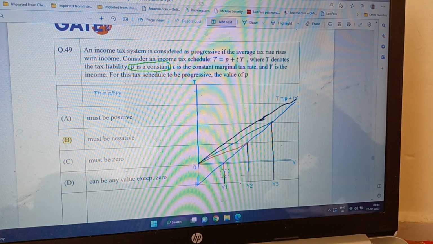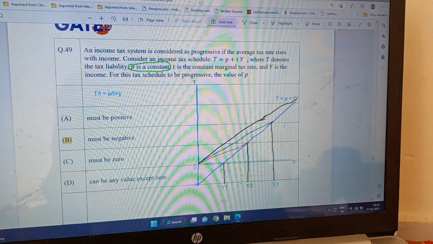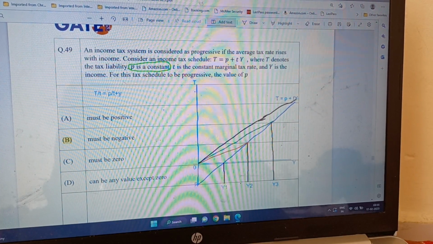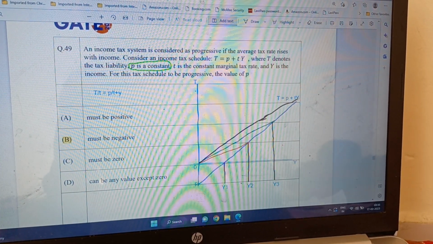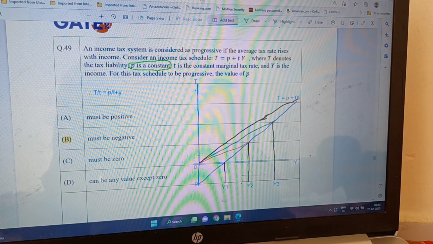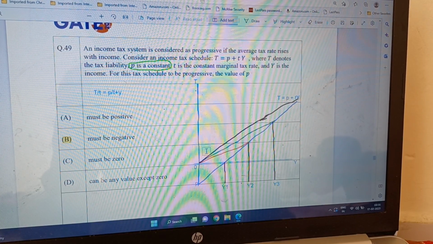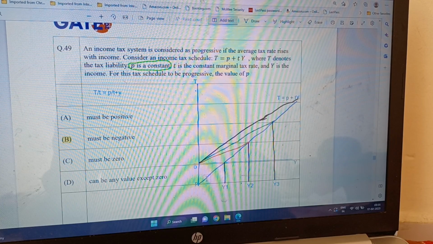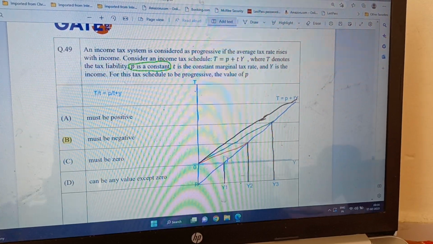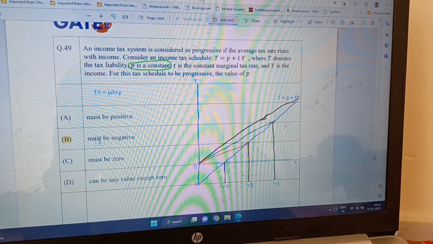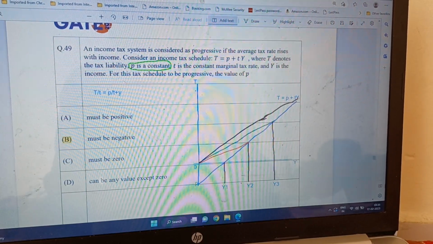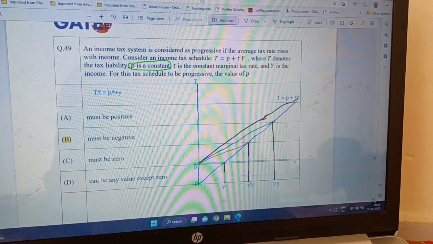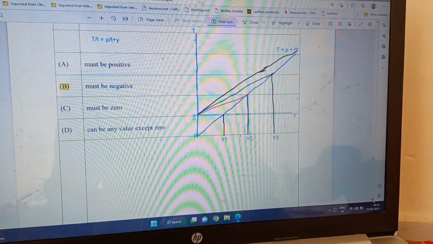Now the first option is must be positive. If it is positive, like it is from above zero, it won't work, because in that case the slope of this line from origin would be smaller. Must be negative. This must be true. B must be true, because if positive is not working, then opposite must be working.